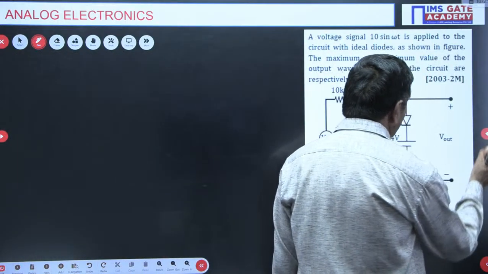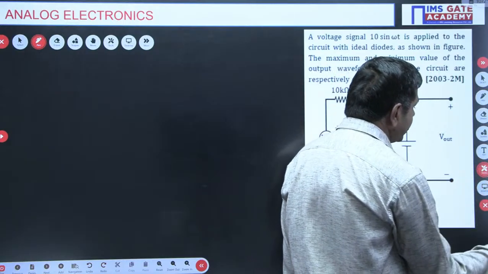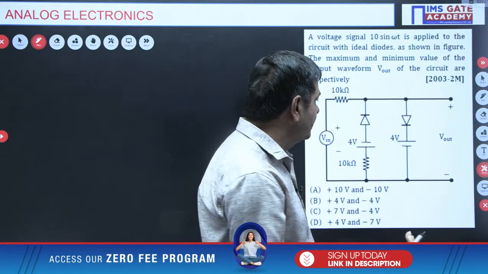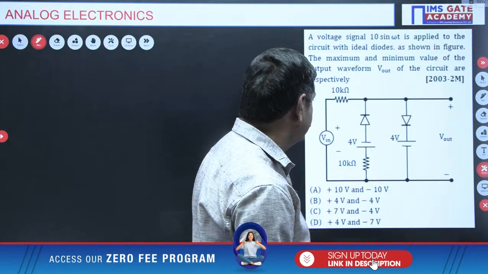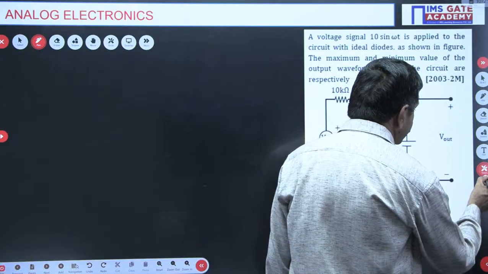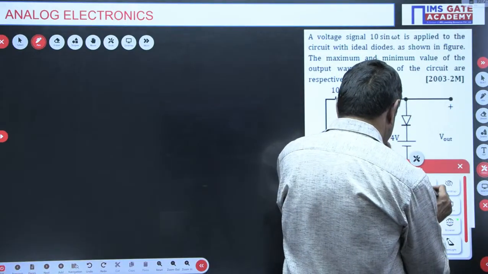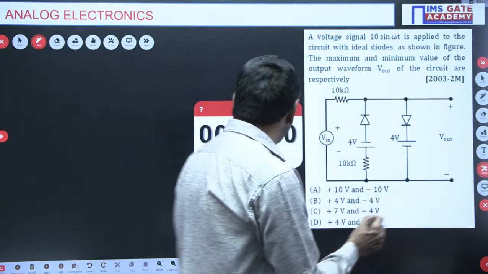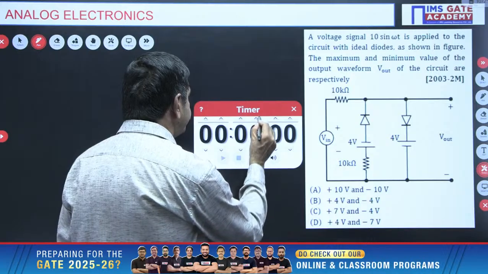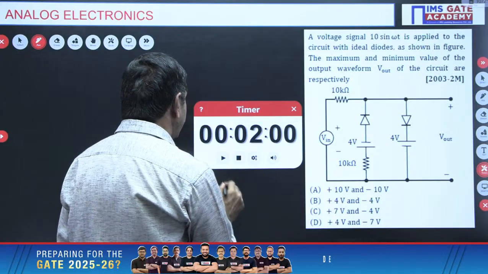I will do diode questions, BJT and small signal, DC and AC analysis both, and also feedback amplifiers. I want to give 2 minutes for this question. It is a question from the clipping circuit. We are doing questions from clipping, clamping and rectifiers. Please try this question.